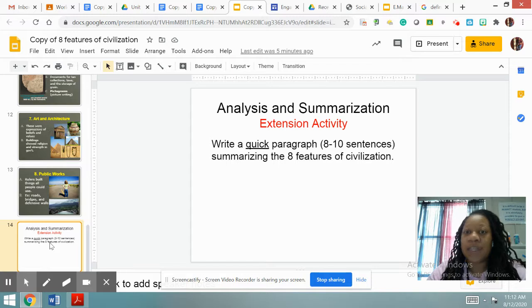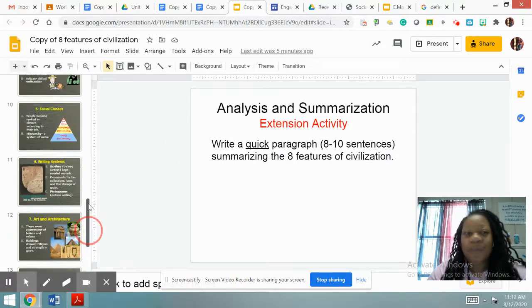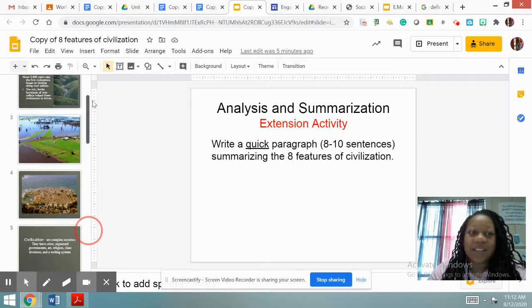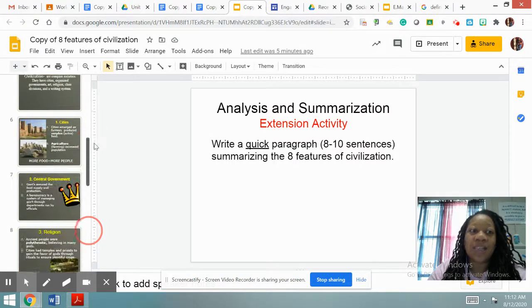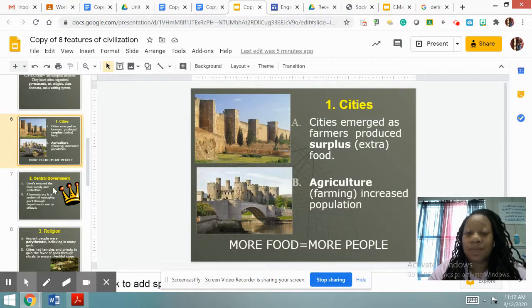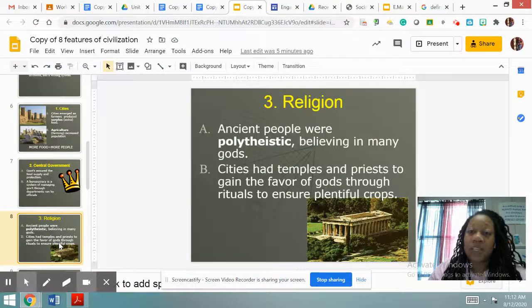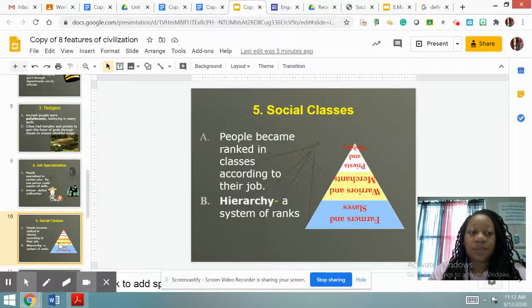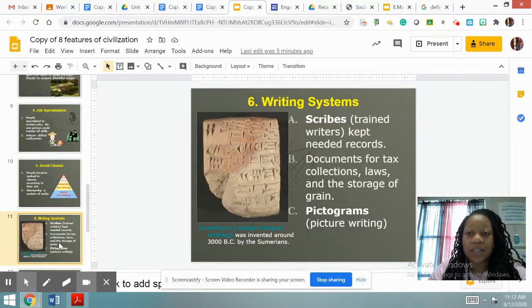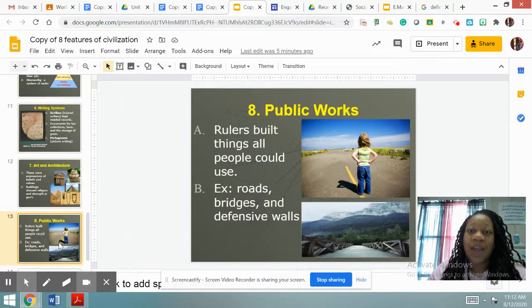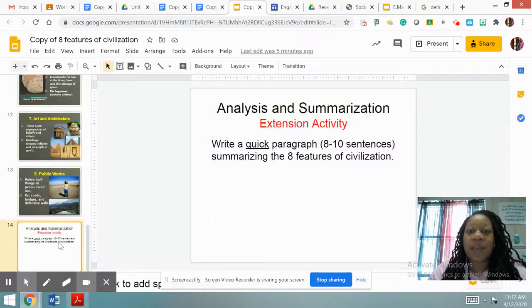So now, one of your assignments for today is to write a quick paragraph, 8 or 10 sentences, summarizing the 8 features of a civilization. If you haven't been paying attention at all, what are the 8 features of a civilization? Well, I'll run through it and tell you again. You have cities, government, religion, job specialization, social classes, writing systems, art and architecture, and public works. So all you're doing is summarizing the 8 features of a civilization.